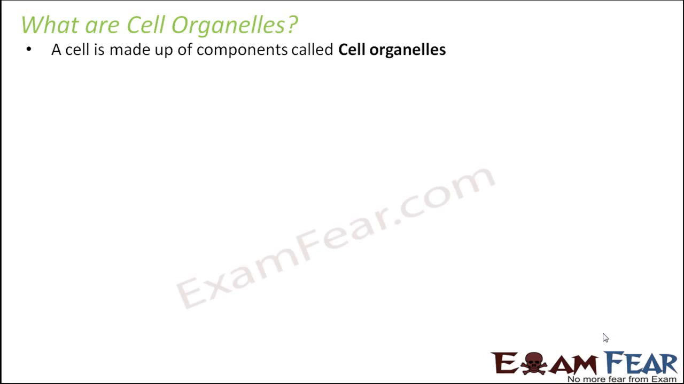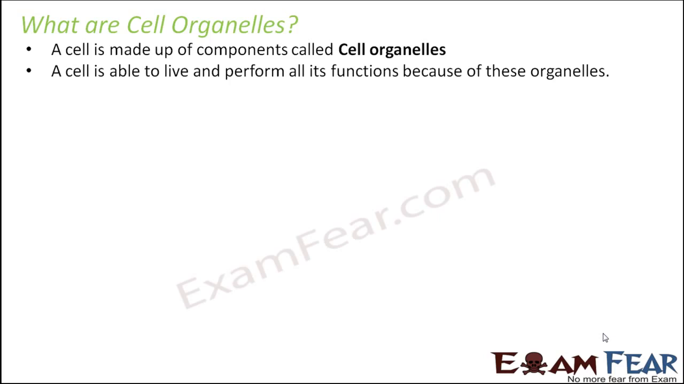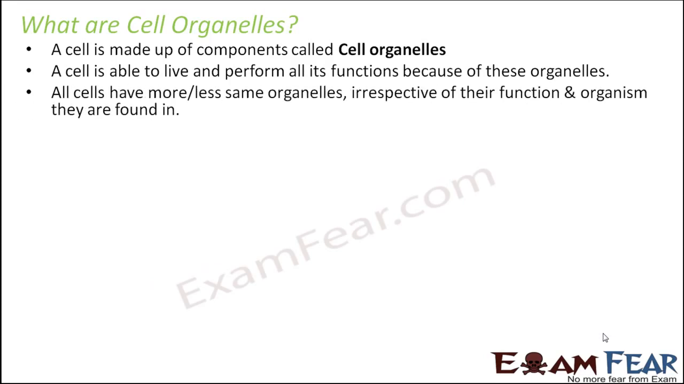For example, what is heart in our body? It is an organ which actually helps our body to be alive. Similarly, cell organelles are those kind of organs which are present inside the cell, without which the cell will not be able to perform its function. Now, a cell is able to live and perform all its function because of these organelles, and also there has to be a coordination, a synchronization between the functions performed by the different organelles. All cells have more or less the same organelles irrespective of their function and organism they are found in.